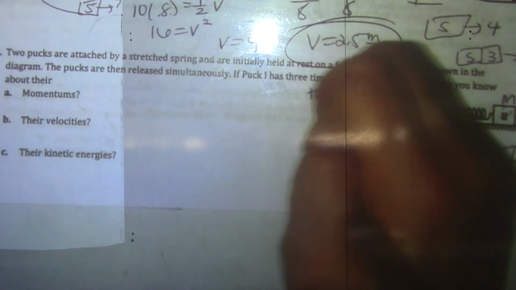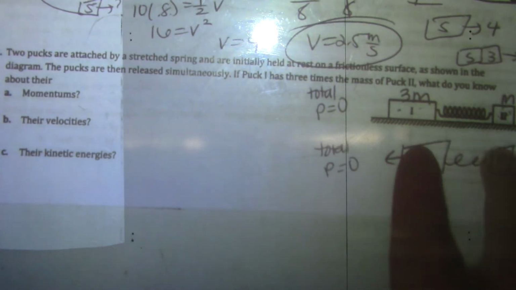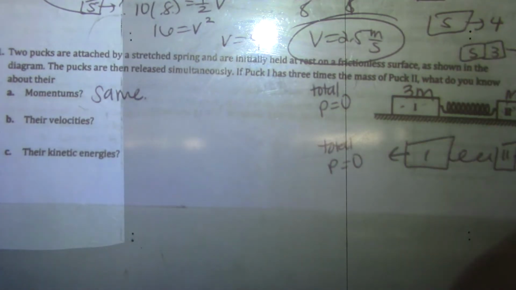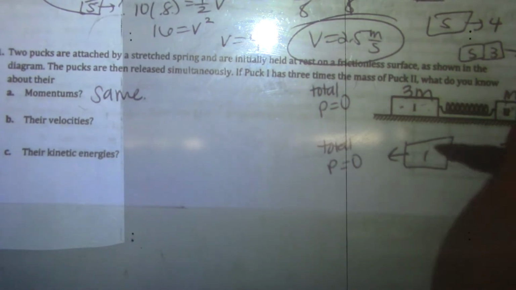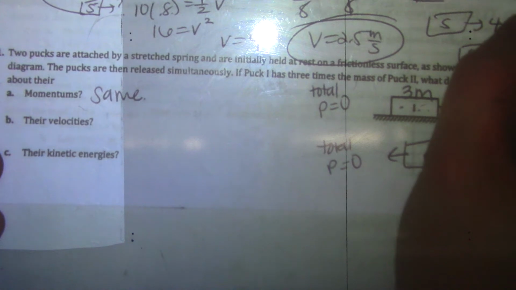Your total momentum before, when they're both at rest, is 0. So that means that my total momentum after has to still be 0. So these two have to cancel out momentum. So they have to have the same magnitude, one positive, one negative. You also can think about it as they have the same change in momentum. So if this guy has a change in momentum, I don't know, positive 5, this one has a change in momentum of negative 5.